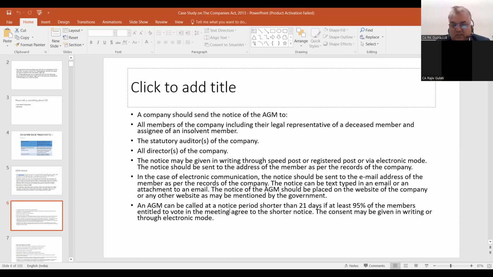During the COVID period, this was a matter of discussion, whether an AGM can be called at a shorter notice. So this is the provision that an AGM can be called at a notice period shorter than 21 days if at least 95% of the members entitled to vote in the meeting agree to the shorter notice. So if 95% or more agree, this period can be shortened. And the consent may be given in writing or through electronic mode. So this is important.